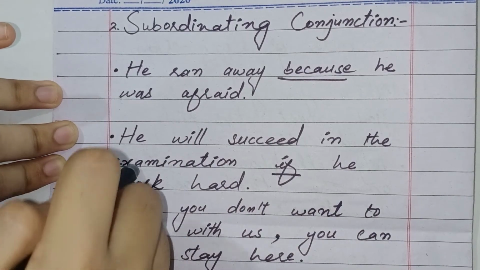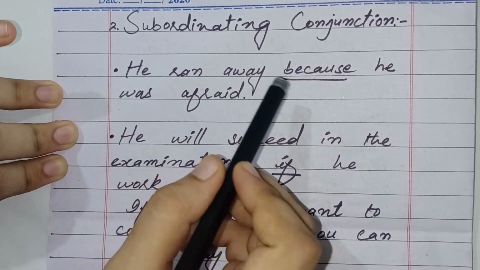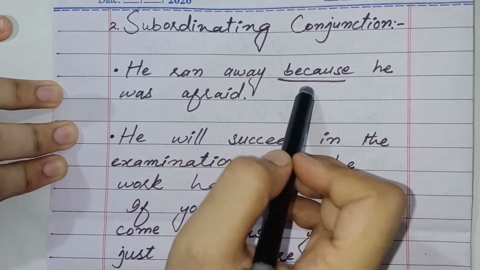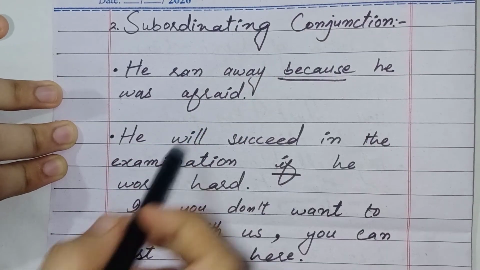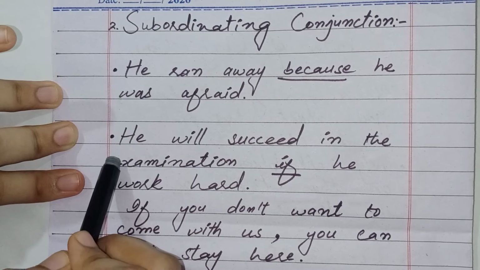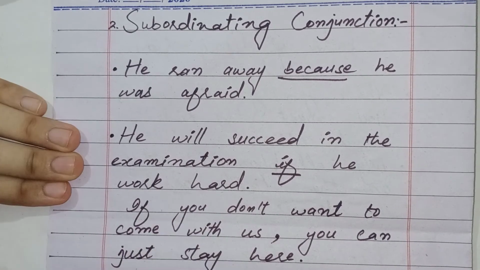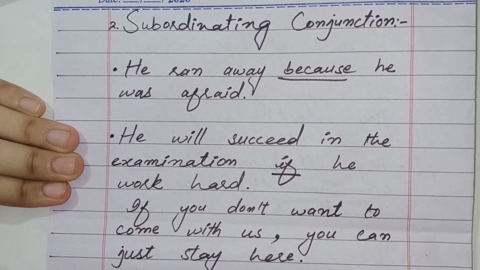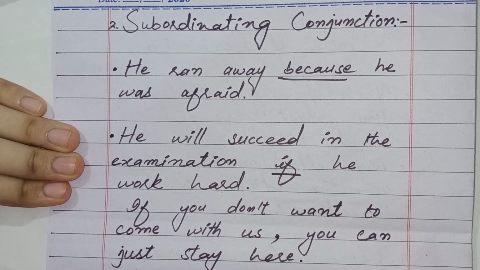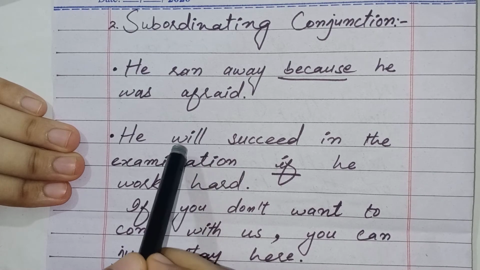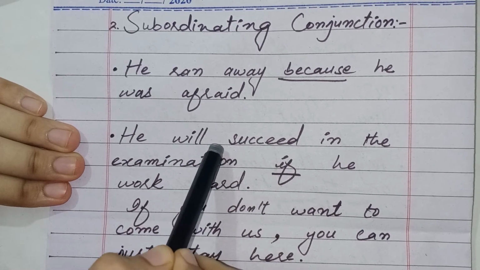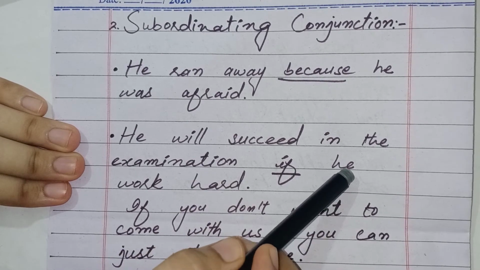Now move to the examples. The first example is, he ran away because he was afraid. In this sentence, the word because is a subordinating conjunction. Now move to the second example. He will succeed in the examination if he works hard. So students, keep one more thing in your mind. When you connect a dependent and an independent clause, if you put the dependent clause first, you should put a comma. But if you put the independent clause first, then there will be no comma. You can see, first of all, I have put the independent clause here. That's why I haven't put a comma here.